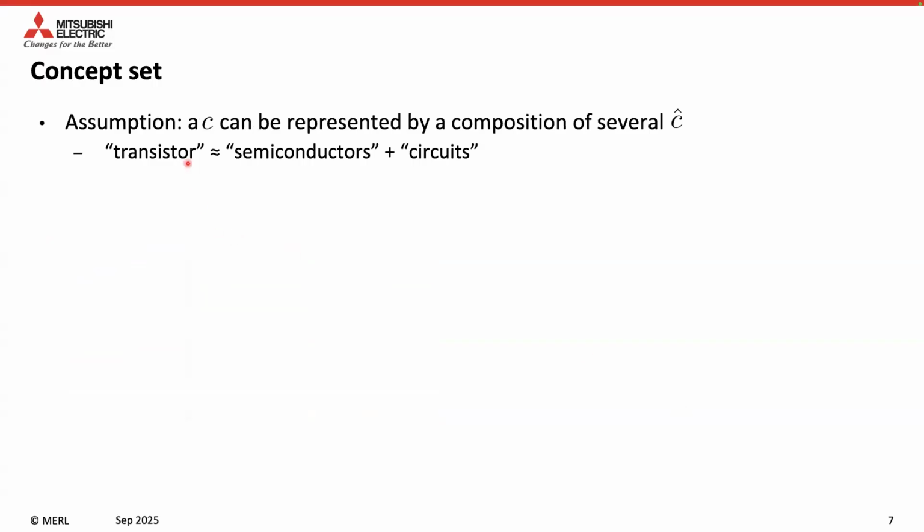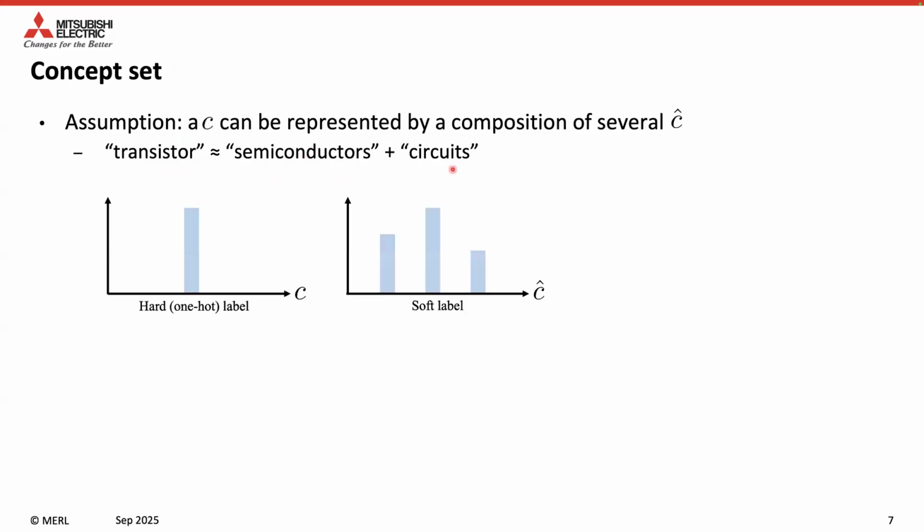We assume that the class information C can be represented as a composition of multiple concepts in head C. For example, the class transistor is related to or derived from concepts semiconductors and circuits. In other words, for each image of class C, instead of applying a hard label, we assign a soft label.